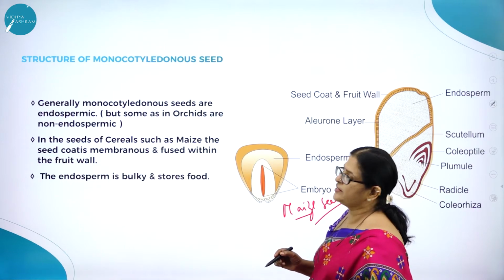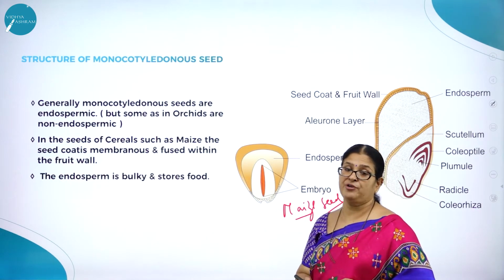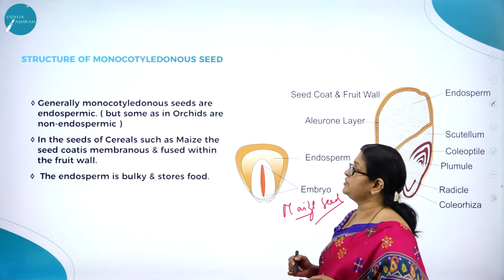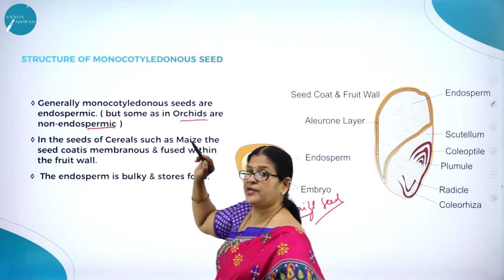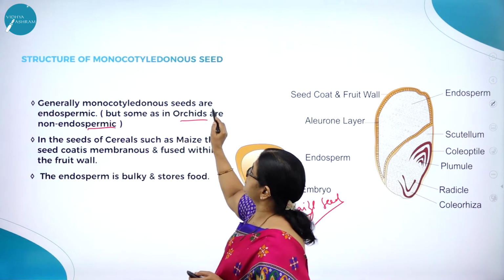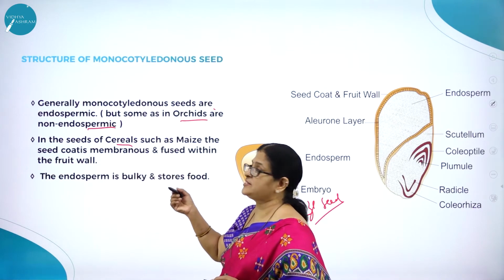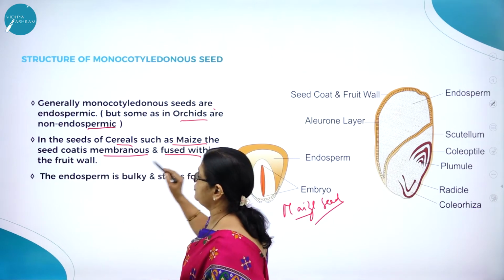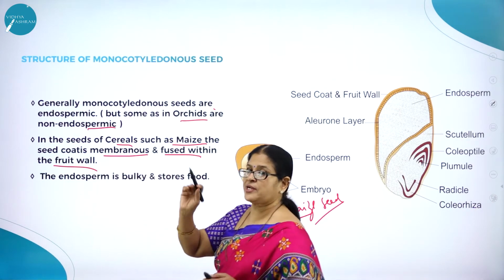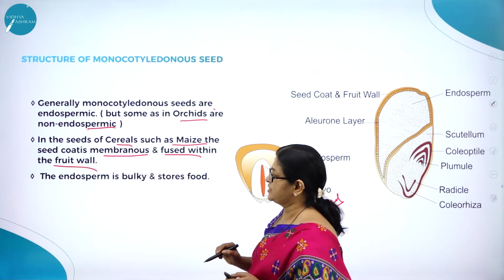Generally, monocotyledon seeds are endospermic. As you have studied, some amount of endosperm is retained for what? For germination. But in orchids, they are non-endospermic. Though the orchid is a monocot, it is sometimes non-endospermic. So in the seeds of cereals such as maize, the seed coat is membranous and fused with the fruit wall. In maize you can see a small sheathy base.